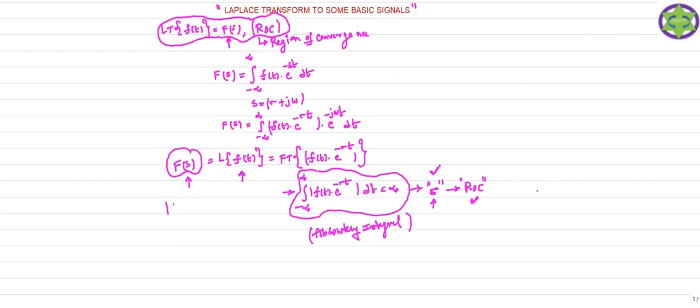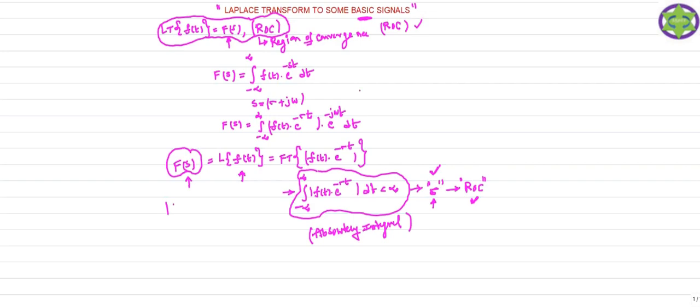The ROC is nothing but the range of the values of sigma for which the Laplace transform of the signal is going to converge. So that is your region of convergence. When we are going to solve the Laplace transform of any signal, you must always mention the ROC. So when we solve the problems, you can realize what the ROC is: it is nothing but the range of the values of sigma.